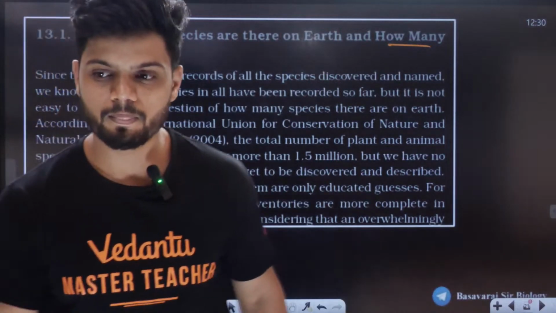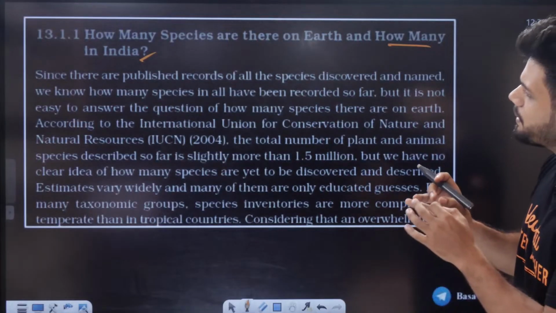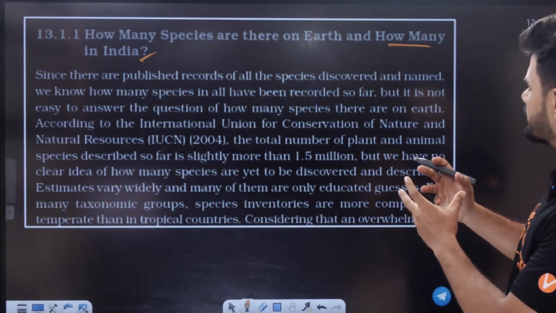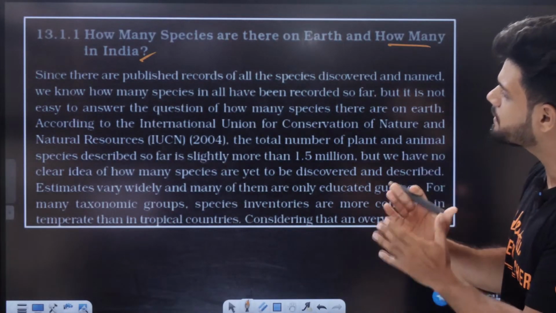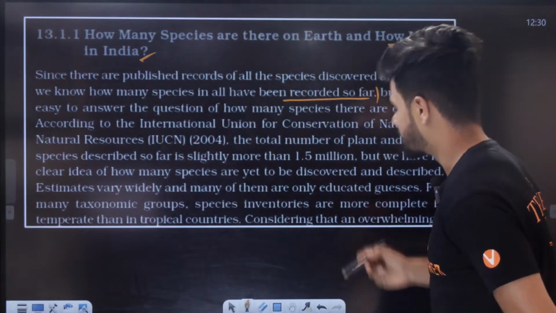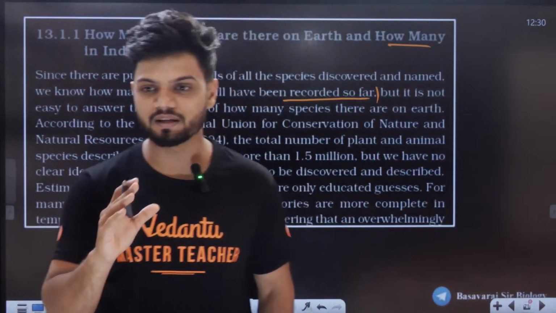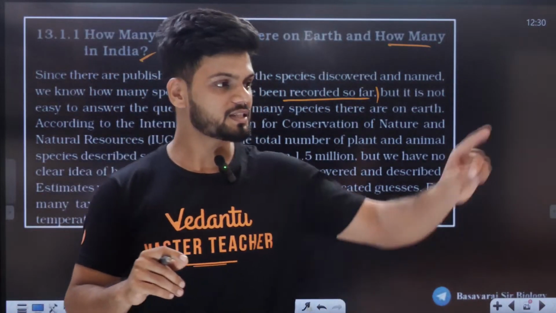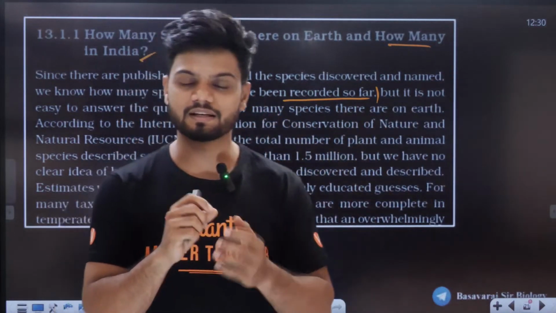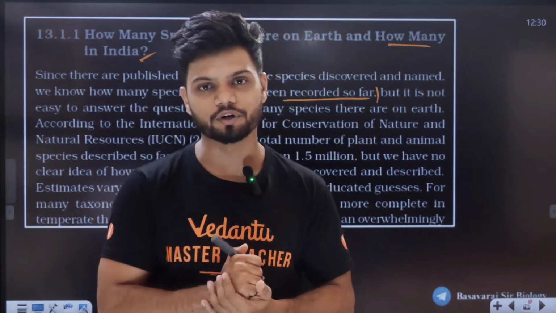Understand, students. Now, since there are published records of all the species discovered and named, we know how many species in all have been recorded so far. For example, let's say Ravindrani and Sneha are going on a trek. They see one plant, they will take a picture, keep it in a book and they'll write everything about it.